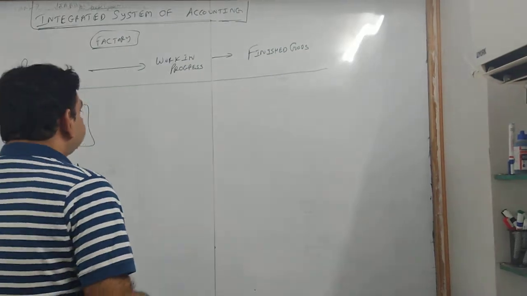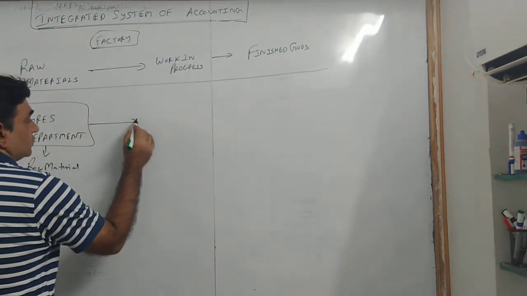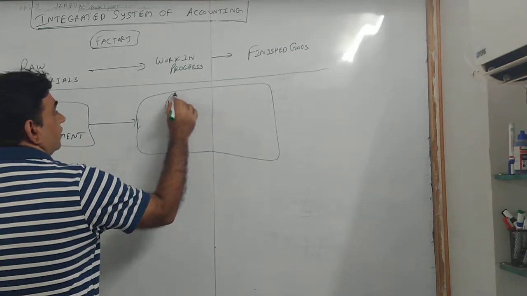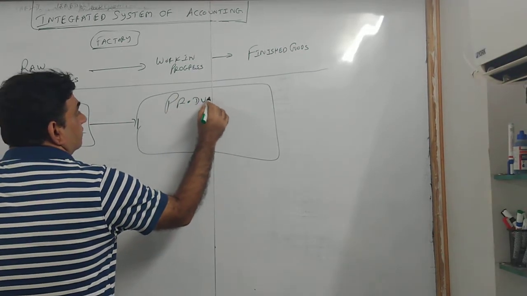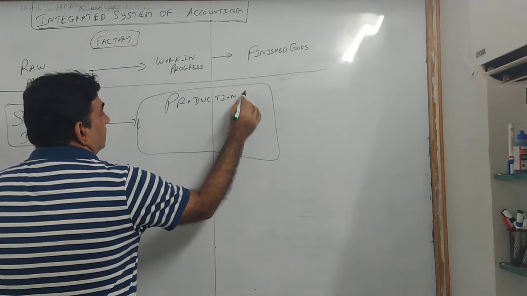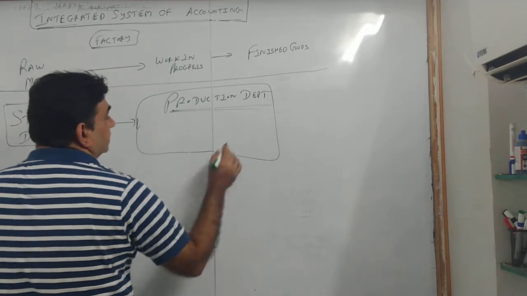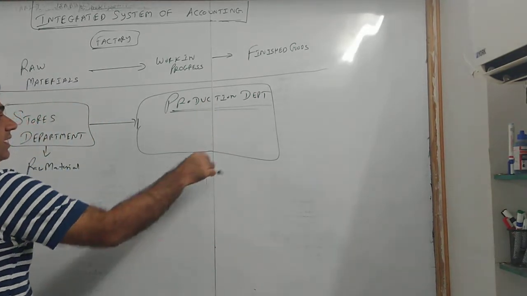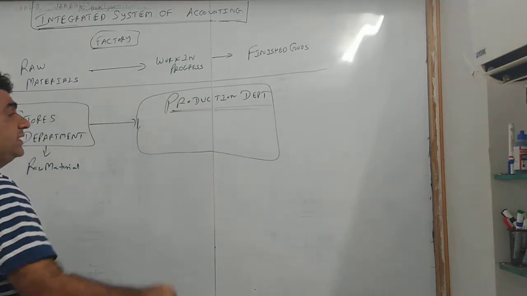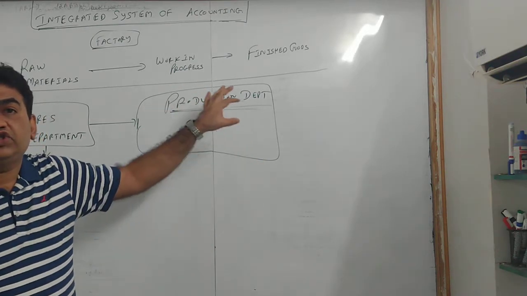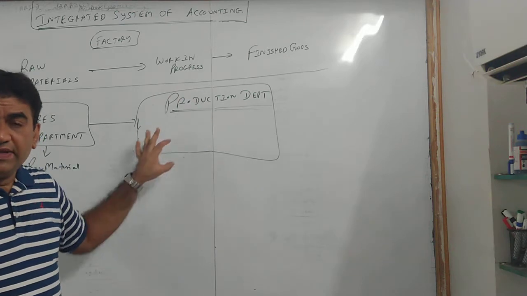Now what will happen? From stores, this is your production department. This is your production department. All manufacturing ka process takes place here. The goods are being manufactured here.